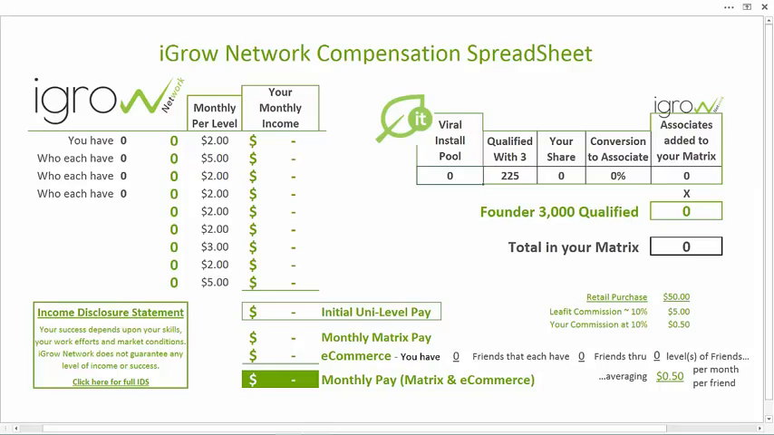And here it is, the iGrow Network compensation spreadsheet. Hang out with me for just a little bit more. I'll show you where to download a copy of this, but I have to warn you, when you do, it could cause insomnia. Now, it looks a little bit confusing at first, but let's take this one bite at a time.